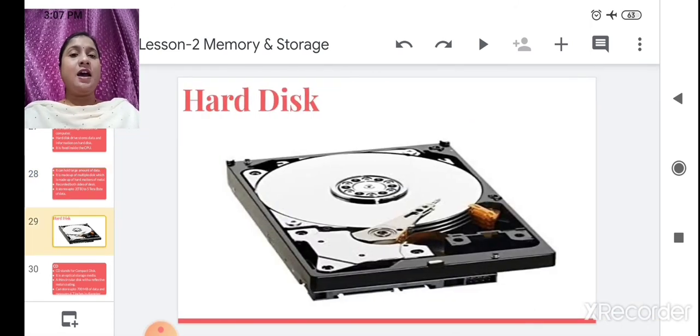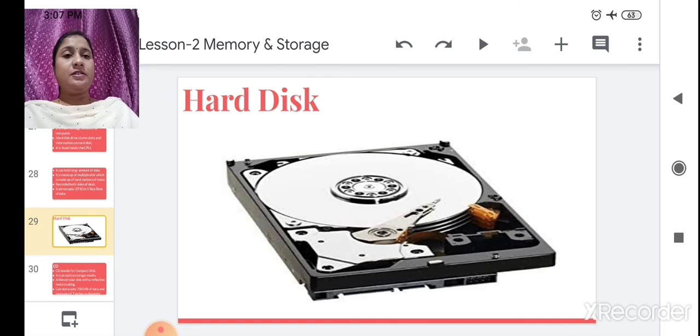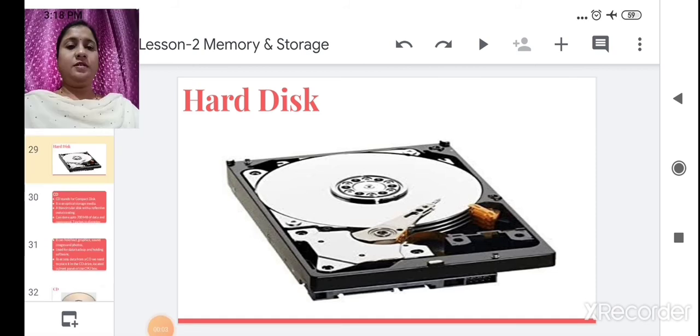This is the hard disk. Now, I have told you that it is made up of metal. Whatever you write will be stored on this metal. So that's why it is made up of hard metal and data is stored on this metal. That circle part you are seeing in this picture, in this circle part your data will get stored. Got it now?